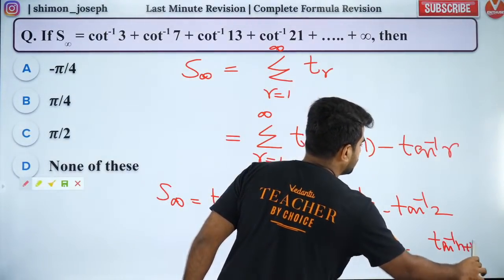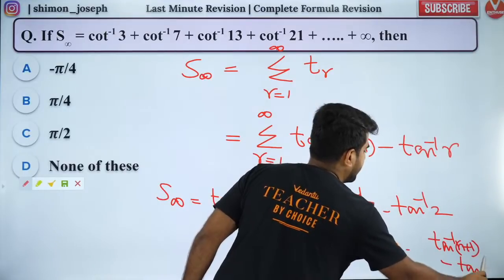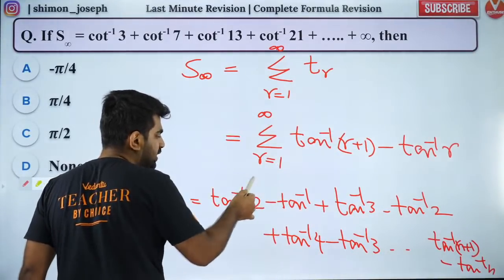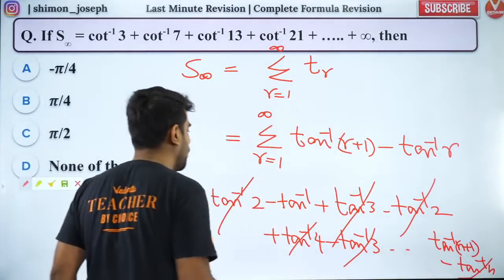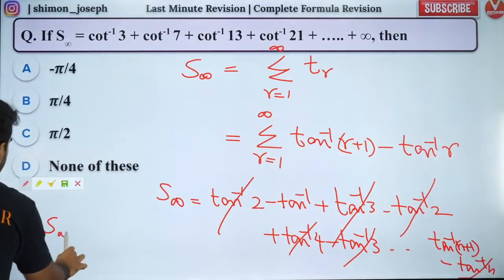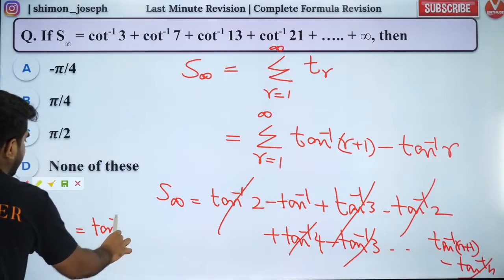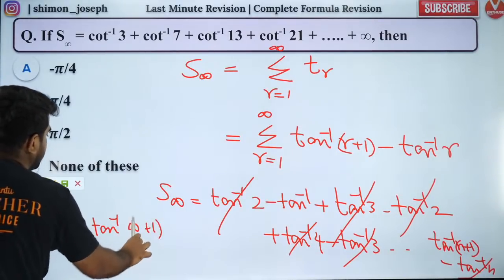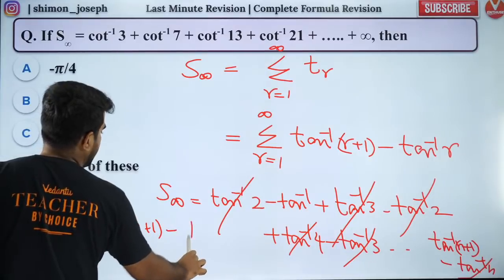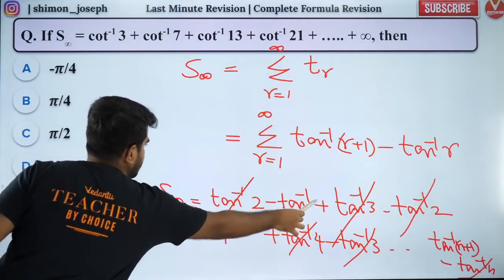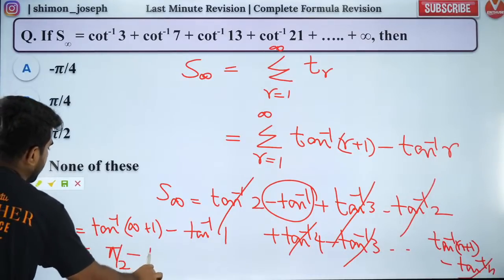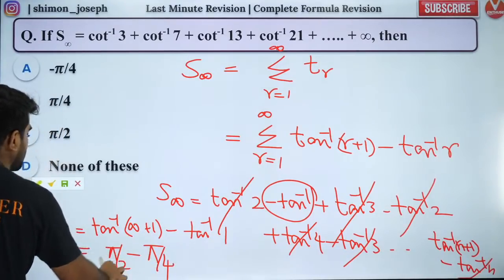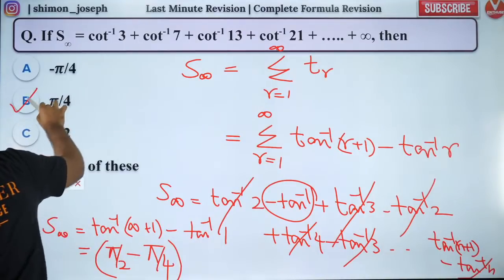So you'll have tan inverse of n plus 1 minus tan inverse of n. So what gets cancelled? Tan inverse of 2, 2, 3, 3, 4, up to the last term. So what is left out? S infinity is equal to tan inverse of n plus 1, where n is infinity, so tan inverse of infinity plus 1, minus tan inverse of 1, because this is also left out, right? Tan inverse of infinity is pi by 2. Tan inverse of 1 is pi by 4. So pi by 2 minus pi by 4 is the answer, which is option B.